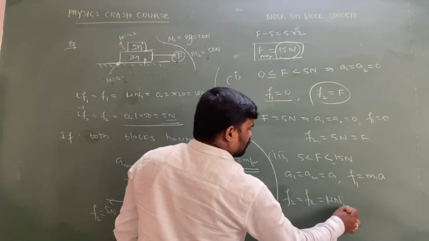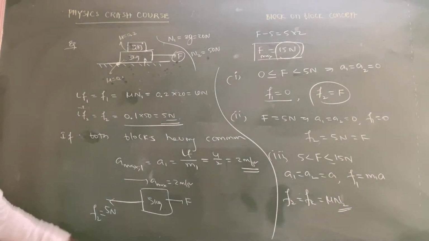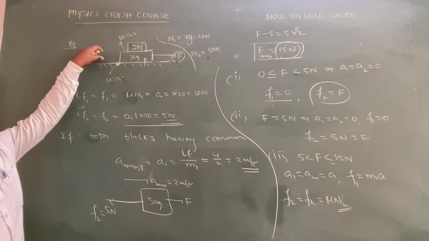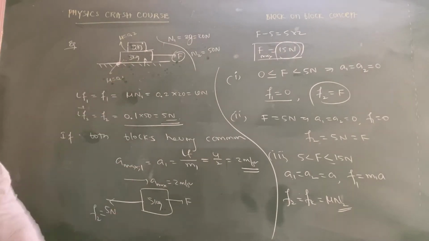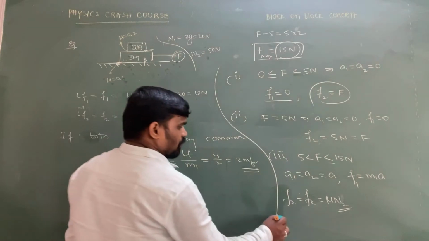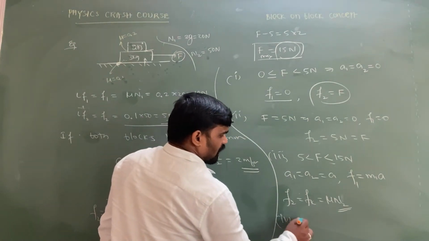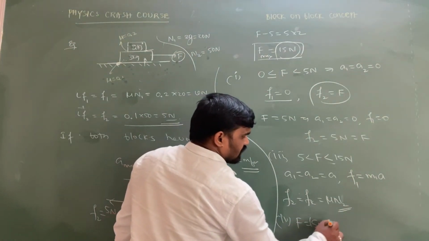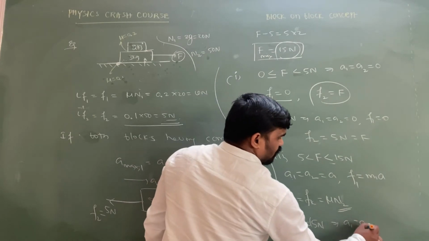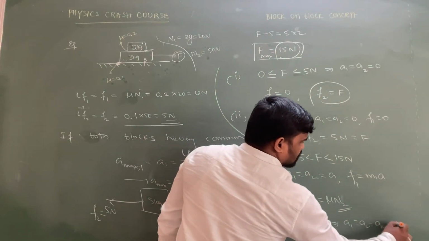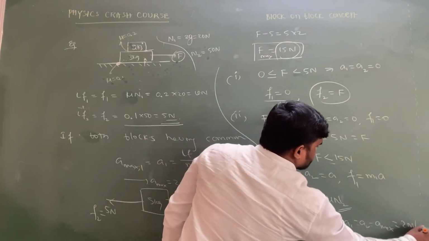Mu into N2, we can write, beta. Whenever the block is ready to slide, or whenever the block is accelerating, at that time kinetic friction comes into play. For suppose there is a case that the applied force is equal to 50 Newton, sir. At this time, the acceleration of both is equal to the maximum acceleration, which is equal to 2 meter per second square, sir.